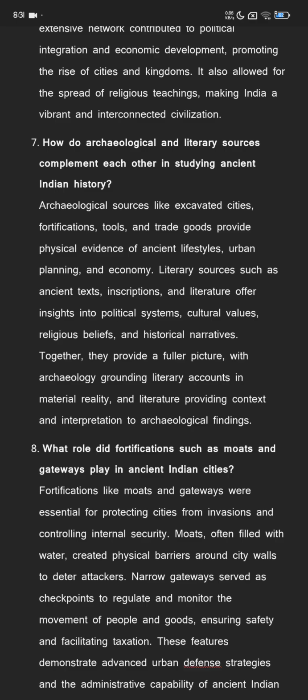narratives. Together, they provide a fuller picture, with archaeology grounding literary accounts in material reality, and literature providing context and interpretation to archaeological findings.